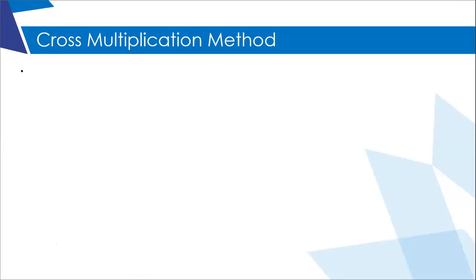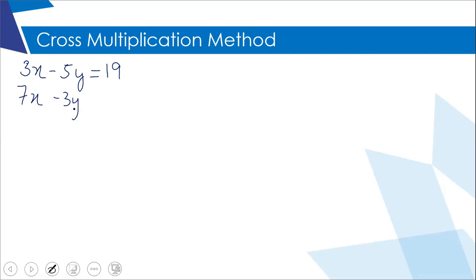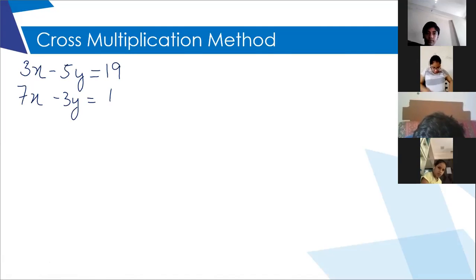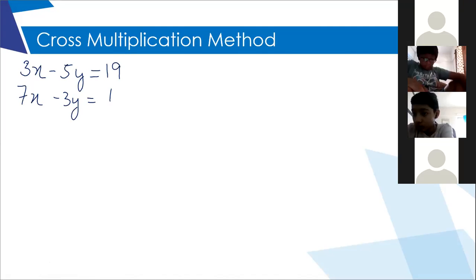So the first equation is 3x minus 5y is equal to 19, and 7x minus 3y is equal to 1. Two equations are given to me. I have to get the value of x and y. Now, Yashraj, please tell me the values of A1, B1 and C1.